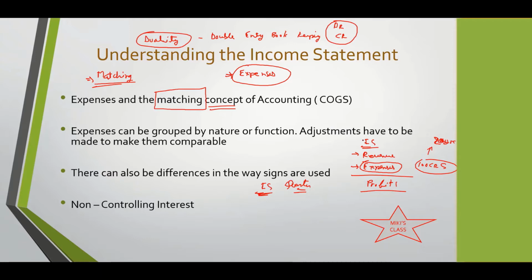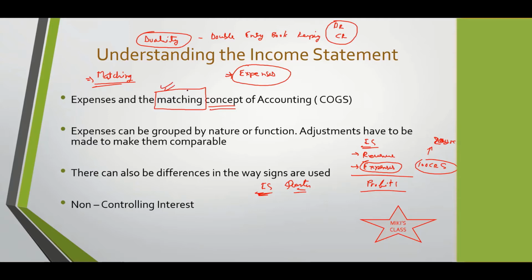Suppose, for example, I'll just give you an example. Suppose the company has made an advance payment for the next 5 years. So all of that will not be put as an expense for this year, because of the matching concept. What is the matching concept?